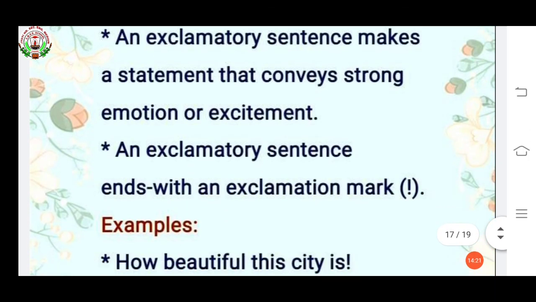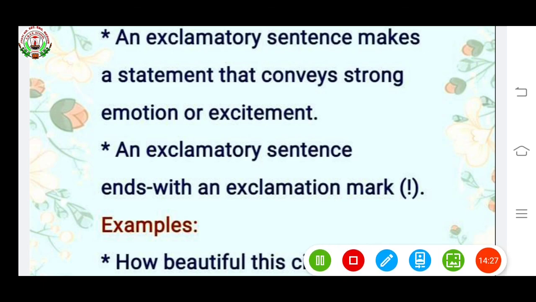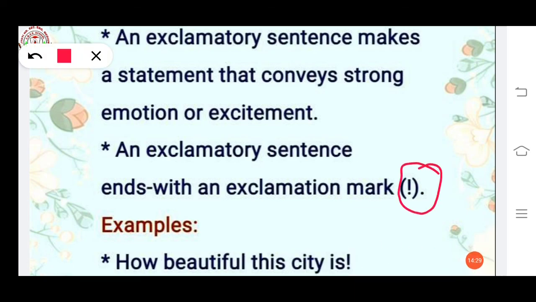An exclamatory sentence ends with an exclamation mark. As you can see, this is called exclamation mark. Whenever you are saying anything in exclamation, you have to put this exclamation mark.